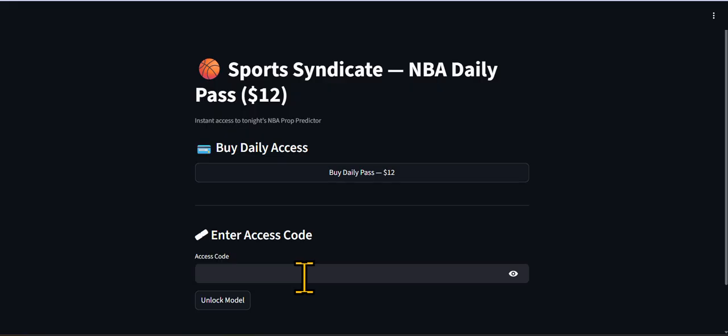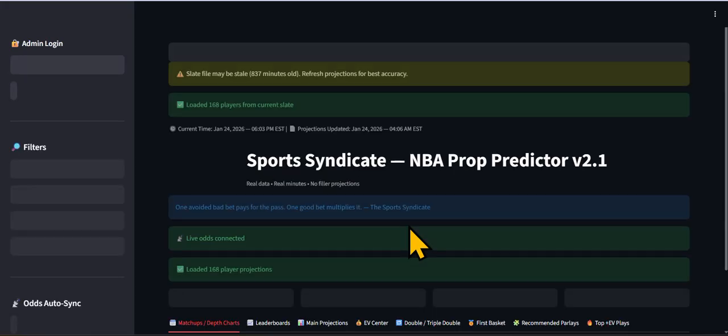Okay, so let's go ahead and put in our code for today. We're going to unlock the model, and this is what you're going to see. This is how it processes.